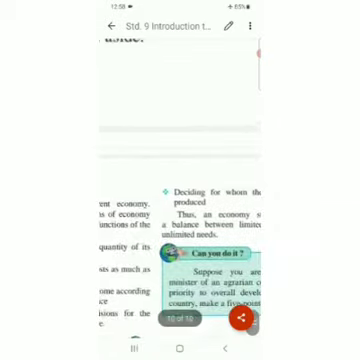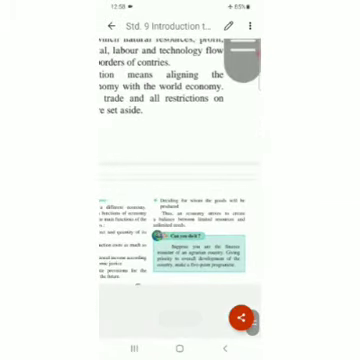And the last one is deciding for whom the goods will be produced. For whom? The category, the people who will use those goods, and accordingly, specifically for them, the production should be made. Thus, an economy strives to create a balance between limited resources and unlimited needs. How can you balance between your limited resources and your unlimited needs? That is the function of economy.